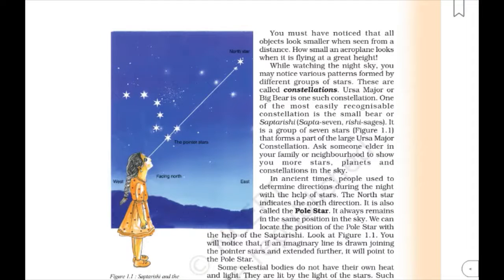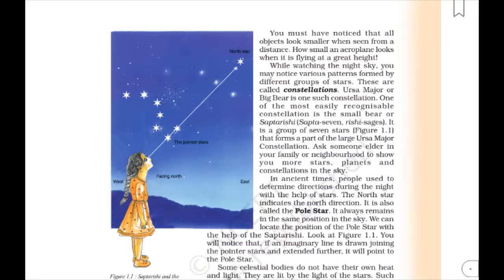So while watching the night sky, do you see something else also? Yes, why not? You see the various patterns formed by different groups of stars. They are called constellations, like Ursa Major, the big bear, the small bear, Saptarishi, etc. There are many others, which are well-known constellations.